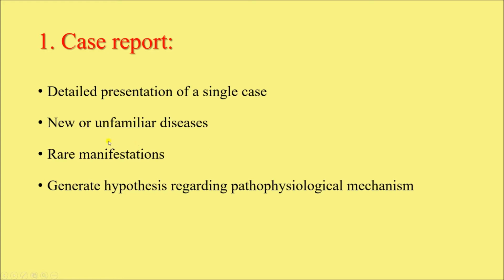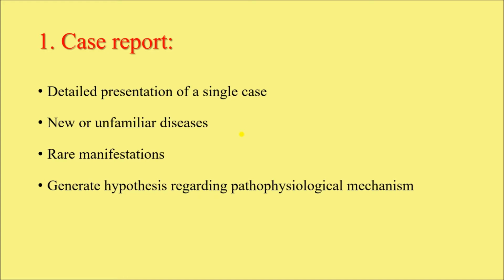So we generally look for a new disease or maybe a disease which is unfamiliar to us. For example, mucormycosis has been existing for many decades, and we have identified the disease long back.